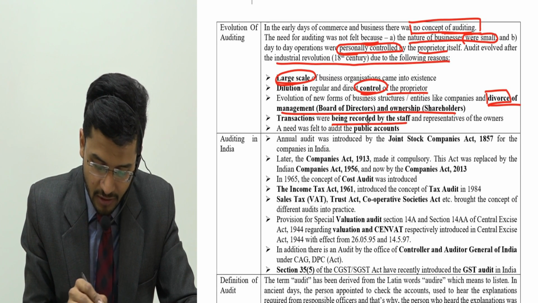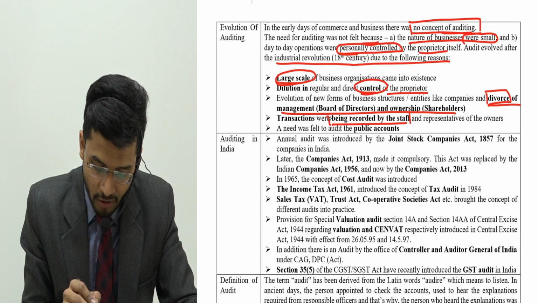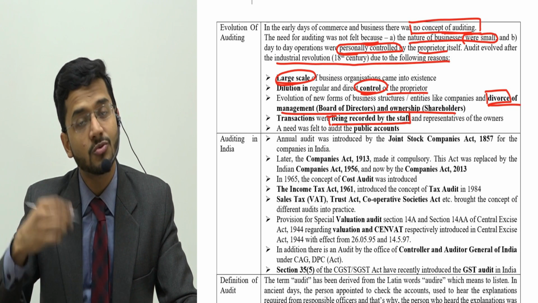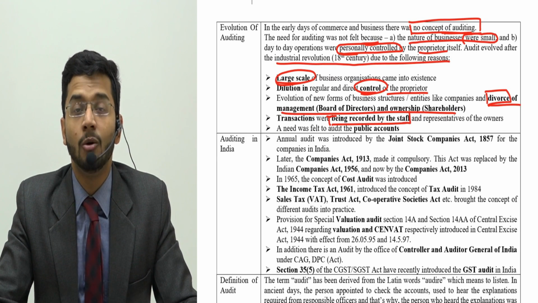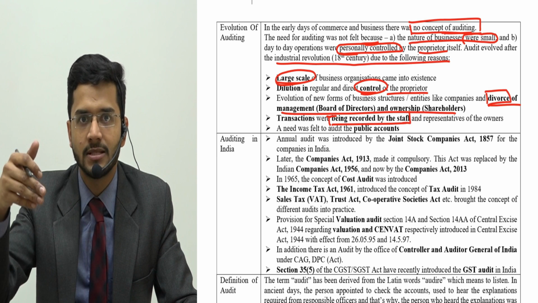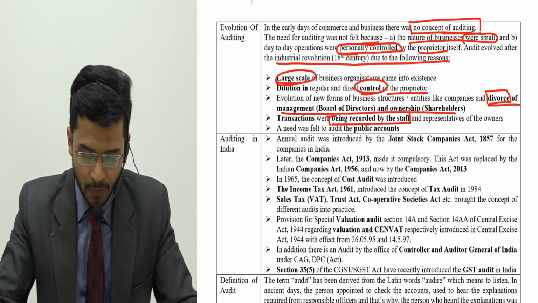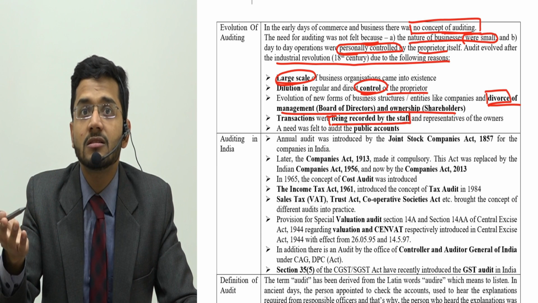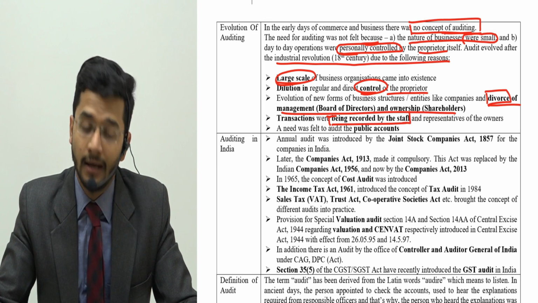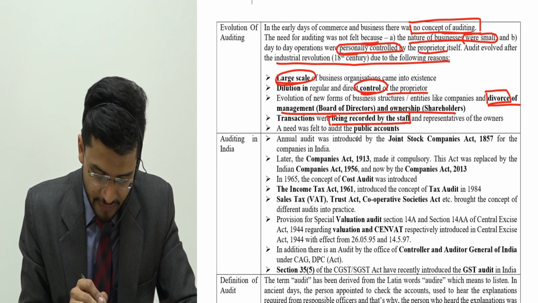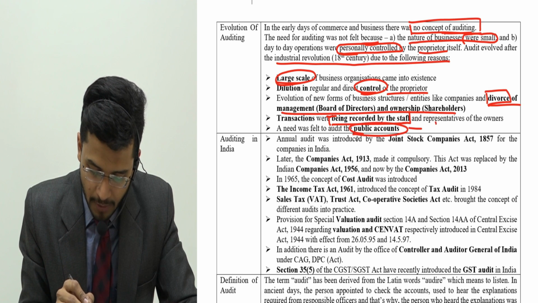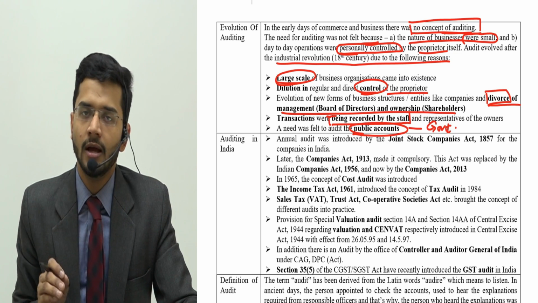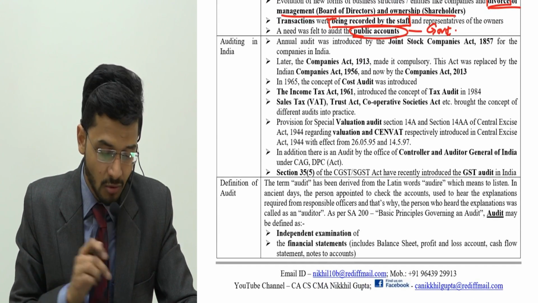Then, transactions were being recorded by staff or representatives of owners. The transactions were not recorded by the owners themselves, they were recorded by their representatives. So there was a need to supervise them, because the chances of errors and mistakes were quite high. Then the need was felt for audit of public accounts. Public accounts means government organizations where public money is involved. The need was felt for those accounts.